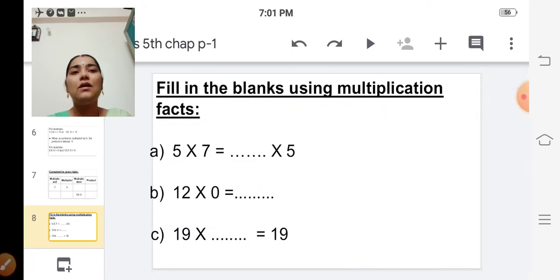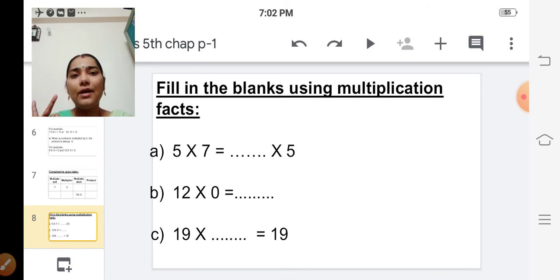Yes. Next one is fill in the blanks using multiplication facts. Just now we have learned the multiplication facts, isn't it? So there are 3 facts. We can multiply 2 or 3 numbers in any order, then the answer remains the same. That is the first one. And the second one is, if we multiply a number by 0, then the answer is always 0.